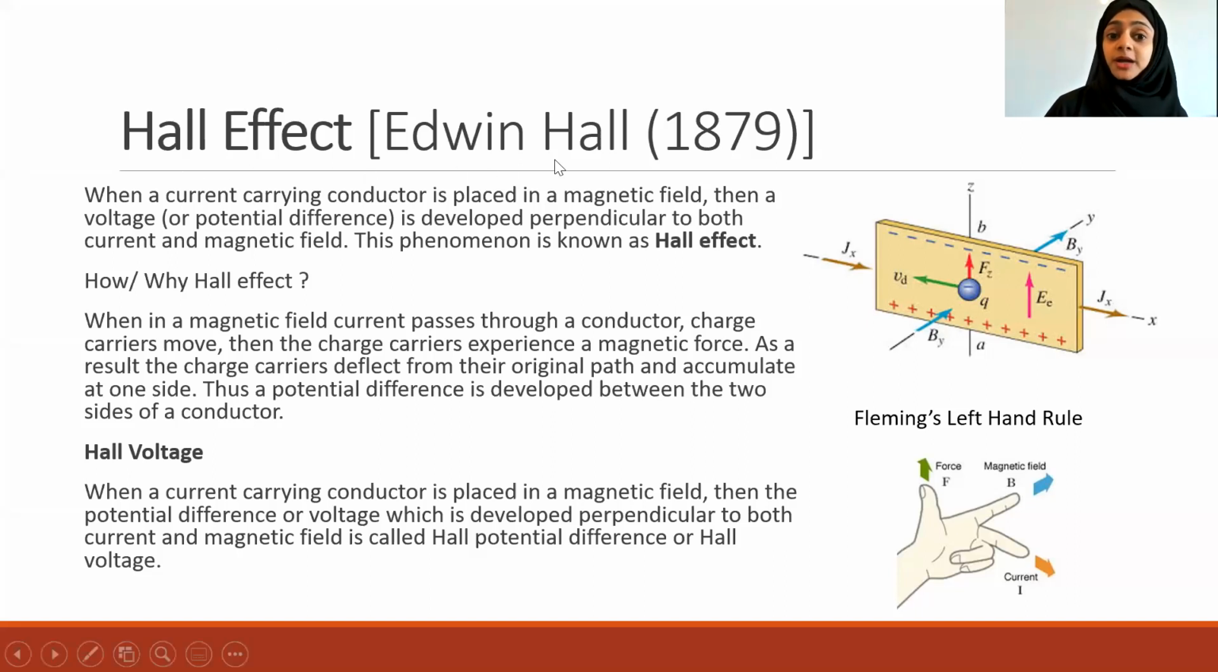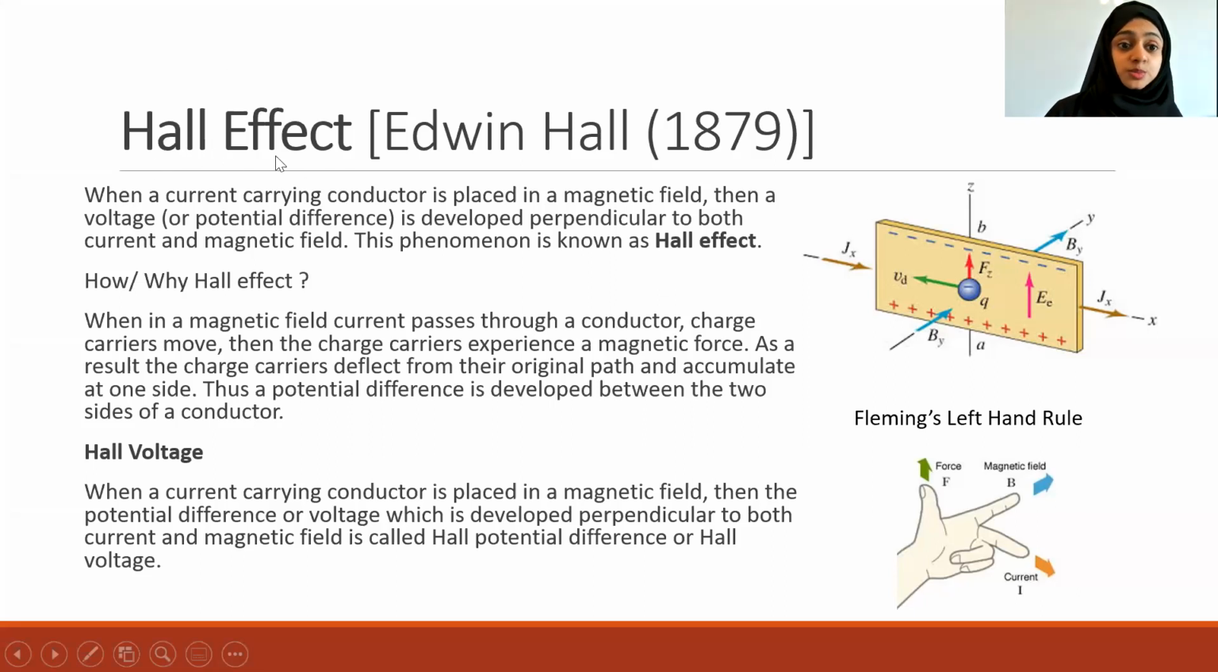was discovered by Edwin Hall in 1879. See, even before we learned that current in a conductor is carried by electrons, this effect was discovered by a scientist called Edwin Hall. Current was already known to scientists even before we discovered protons, neutrons, and electrons. So at that time, he also discovered an effect called Hall effect.